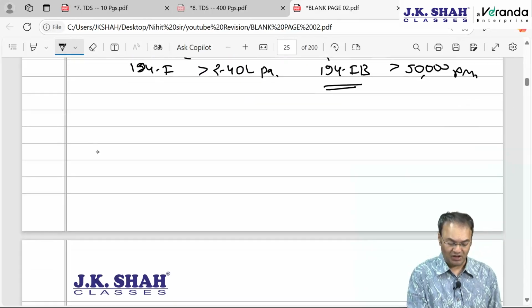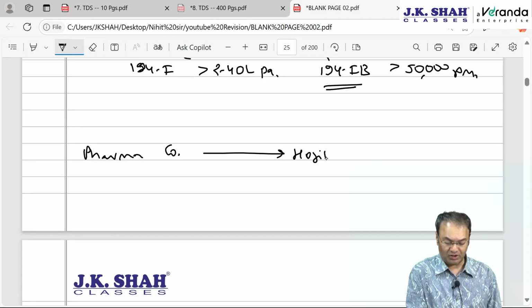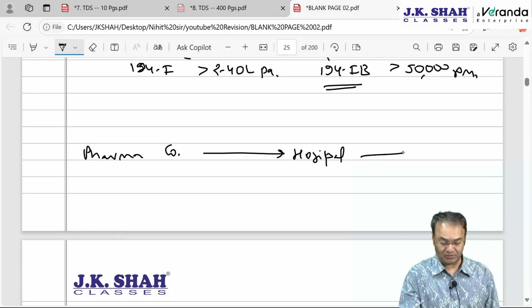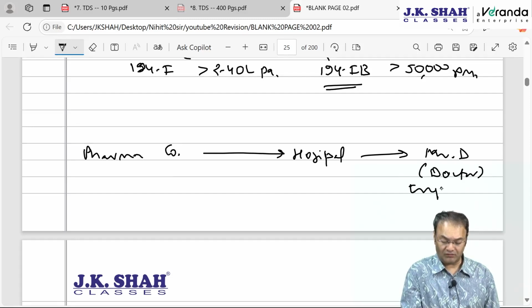CBDT clarified. Pharma company making payment to hospital, the hospital gave it away, of course if the value exceeds 20,000, the hospital gave it away to Mr. D, the doctor working as an employee in this company.